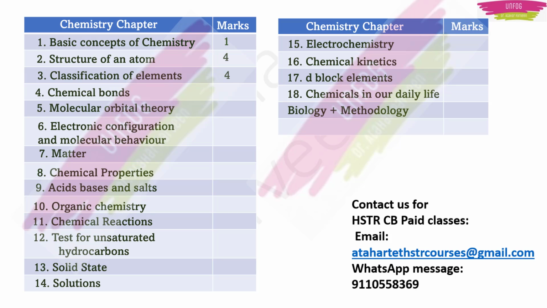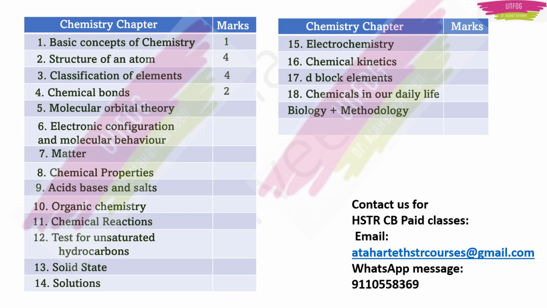See, basic concepts of chemistry, structure of an atom, classification of elements, you can see total they are taking 9 marks. Along with chemical bonds, they are taking 11 marks. So these are very easy chapters which we are reading from our high school. In fact, we have read structure of an atom and some basic concepts of chemistry in primary also, I mean in 6th and 7th standard. So these first 4 chapters are very easy and scoring chapters, you can say.